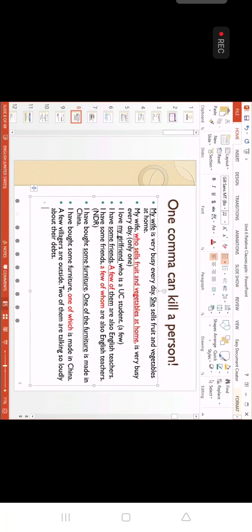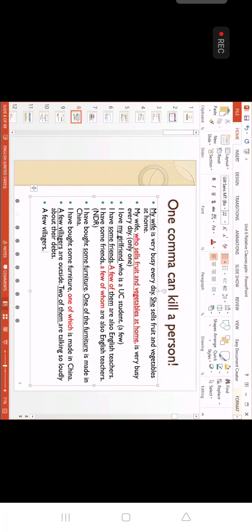Which one is relevant to each other, everybody? Over here, which one? Villager and two of them, yeah, villager. So if it is relevant to villager, we put it behind villager, everybody? Yeah, behind villager, right? So put it behind villager, comma.